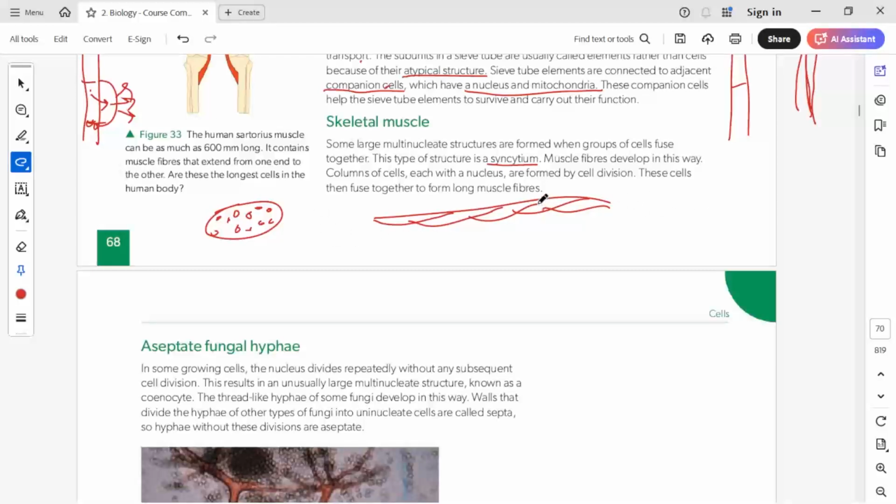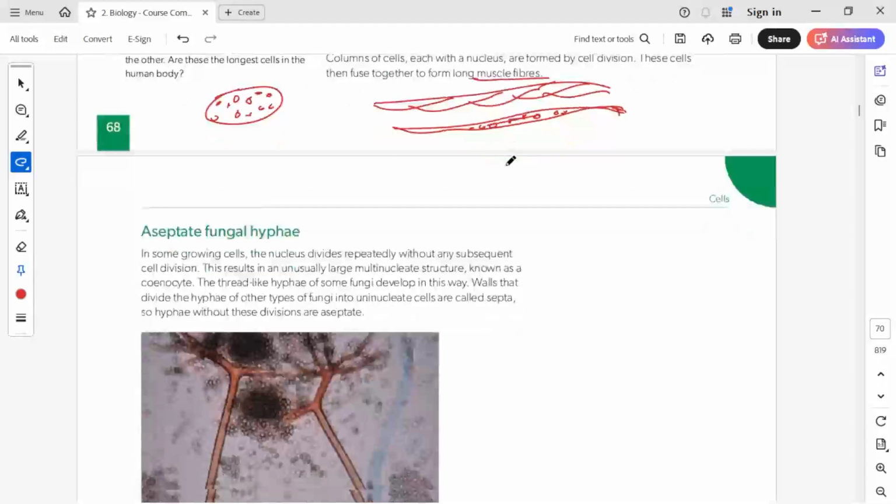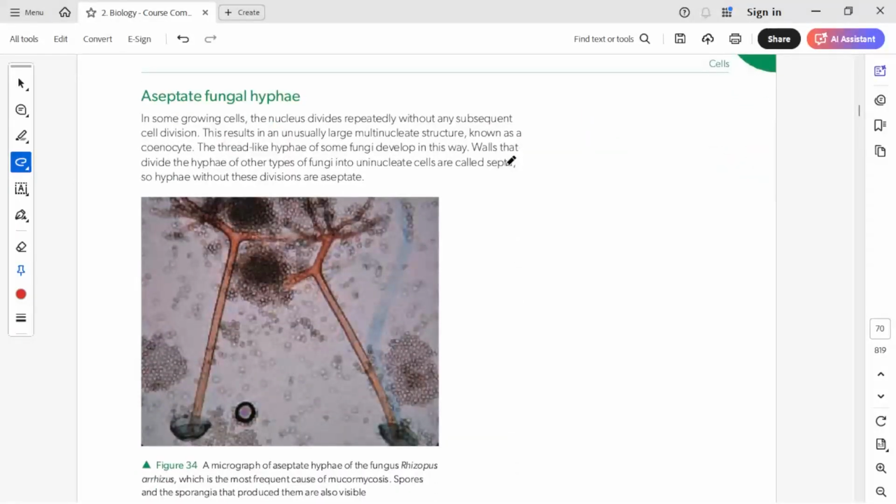A single cell cannot stretch itself to this length, but the fusion of these different cells will make a single elongated muscle cell like this, and it will have a lot of nuclei in it. Muscle fibers develop in this way: columns of cells with a nucleus are formed by cell division, and these cells then fuse together to form long muscle fibers. So each muscle fiber cell will have a lot of nuclei in it because of the fusion of different cells. That is how they are atypical. Otherwise, generally one eukaryotic cell will have only one nucleus.